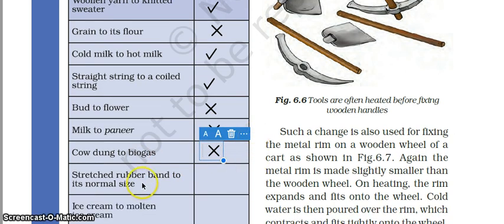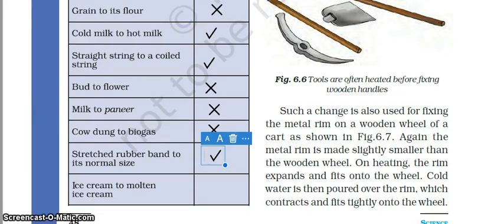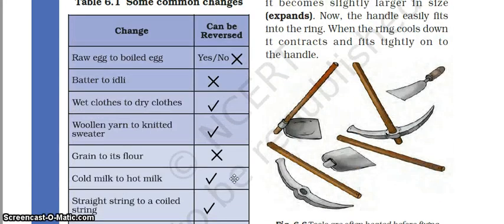Next is a stretched rubber band to its normal size. Yes, we can change it. Ice cream to molten ice cream. Yes, we can change.